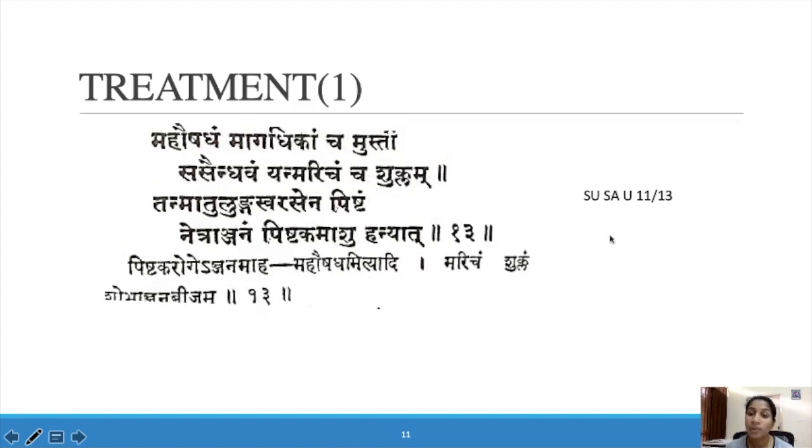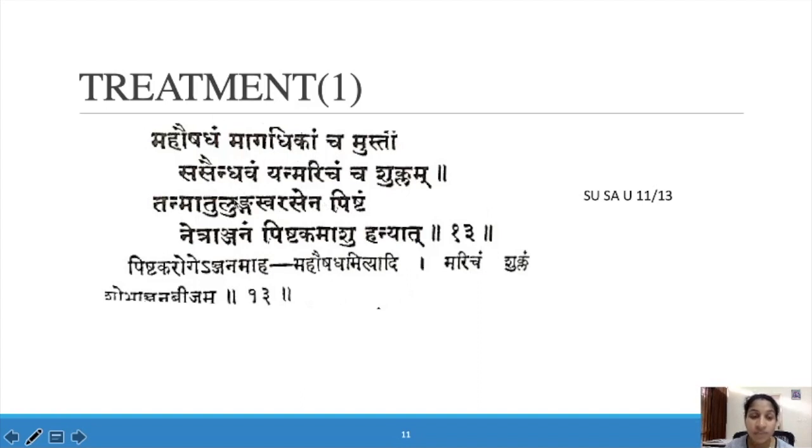This is one yoga mentioned in Susruta Samhita. "Mahaushadam magadikam cha mustam saindavam yed marijam cha shuklam, tad madulunga swarasena pishtam netranjanam pishtagam ashu hanyat." Mahaushada is ginger, Magadika is pippali, along with musta, saindhava, and marica, pepper.